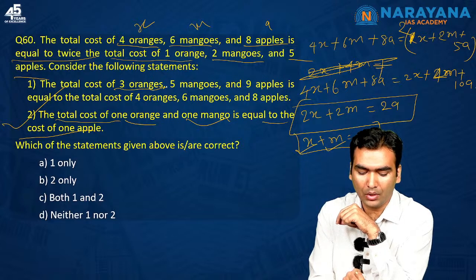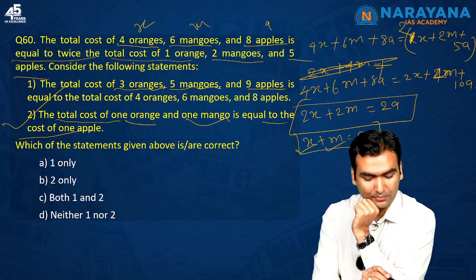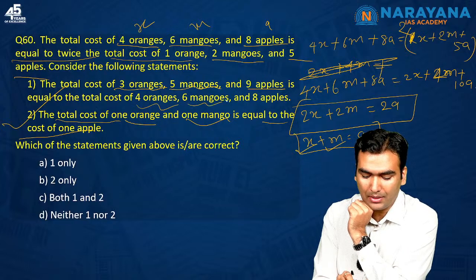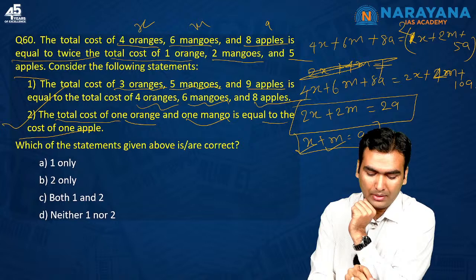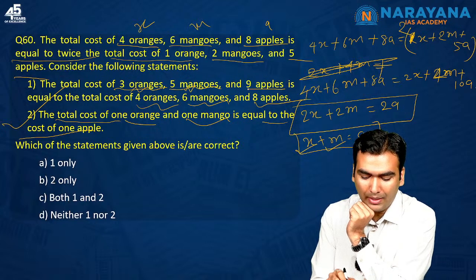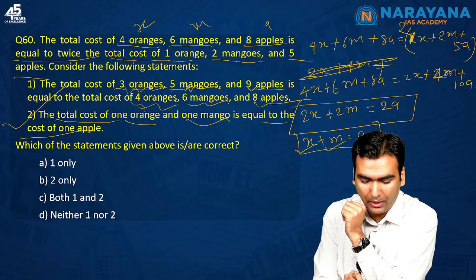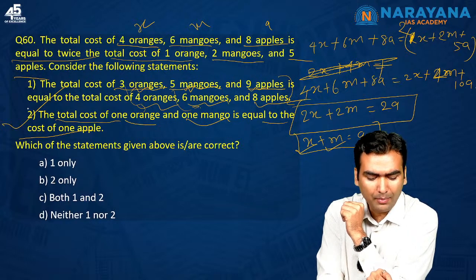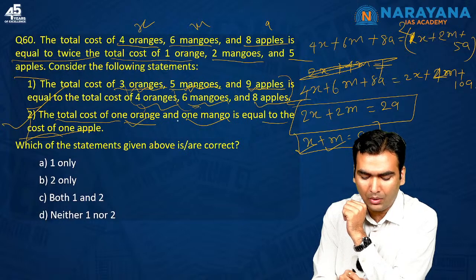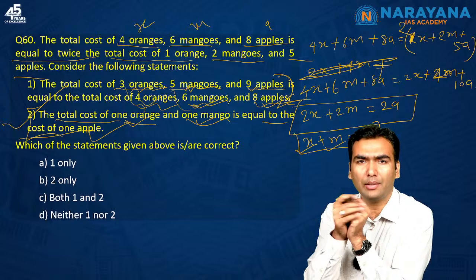The total cost of 3 oranges, 5 mangoes and 9 apples is equal to the total cost of 4 oranges, 6 mangoes and 8 apples. Okay. It is saying 3 oranges, 5 mangoes and 9 apples is equal to this. What they are doing is adding 1 orange and 1 mango and subtracting 1 apple. So effectively, what they have written in the second statement, 1 orange and 1 mango is equal to 1 apple. So they are adding 1 orange, 1 mango and subtracting 1 apple. So definitely both of these costs are going to be equal.